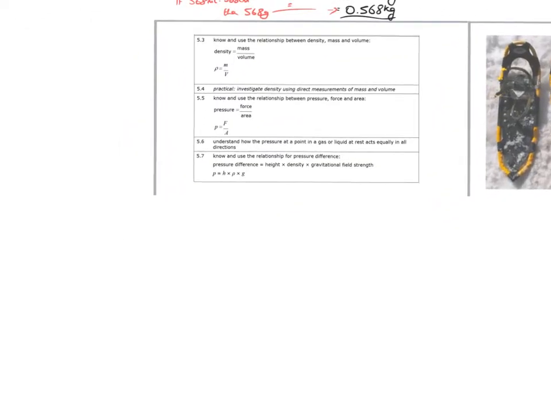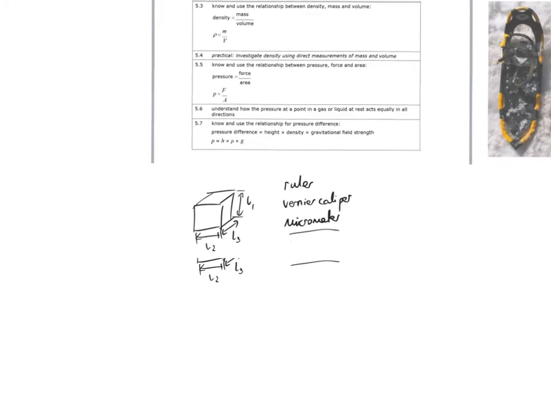Another thing we can discuss quickly about density is how to measure the density of an object. So a regular object, like a cube, you could measure the dimensions of the sides and then find the volume using an equation. So for a cube, it's very simple, length times breadth times height. You could use a ruler, you could use a vernier caliper, or if you wanted to measure to the nearest hundredth of a millimetre, you might use a micrometer. Anyway, you could then use a formula.